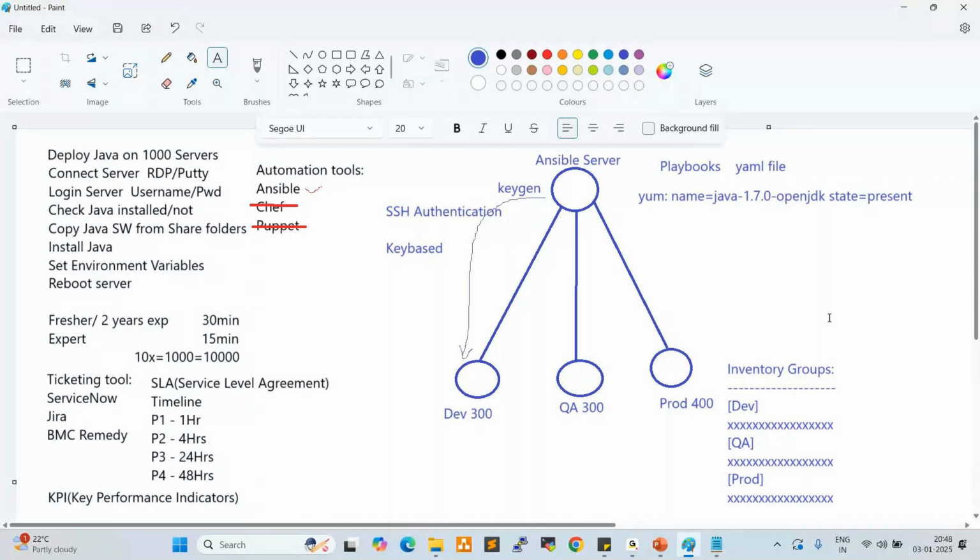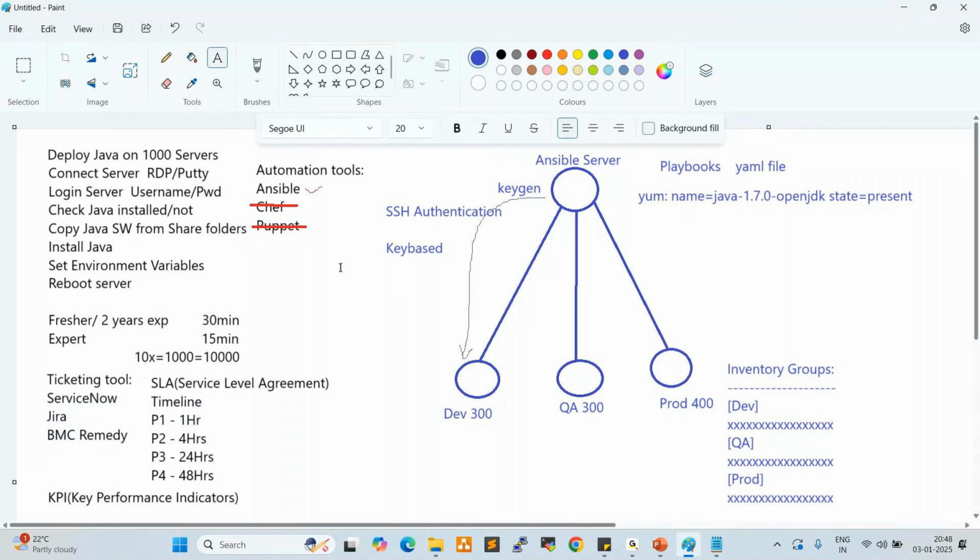Before going on, there is one very important interview question. Most interviews ask this question. Anyone having any questions so far? Yeah, fine. Now, one important interview question: the interviewer asks you to deploy Java on 1,000 servers. Why should I go with Ansible? I can use shell scripts also.